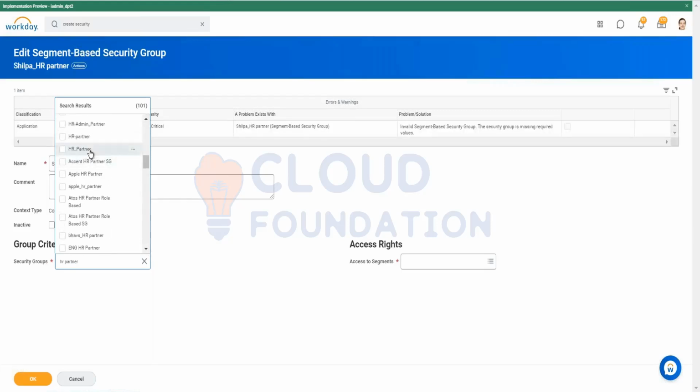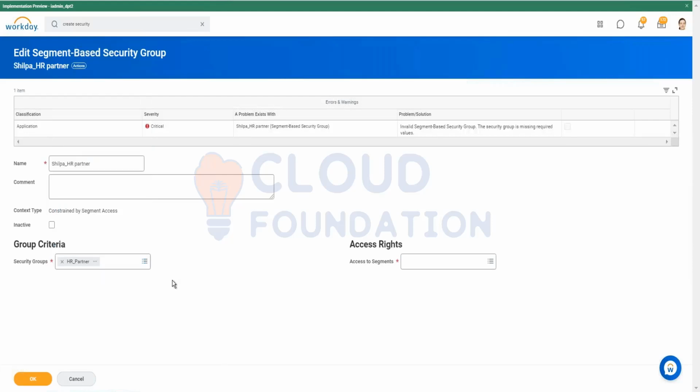And in the recruiting part, most probably we don't have to worry about the creation of security groups like these. Segment-based groups, yes, we will be creating. About this, we just have to ask the security team to provide us with. But we should know what is the functionality of the security group which we are asking for.